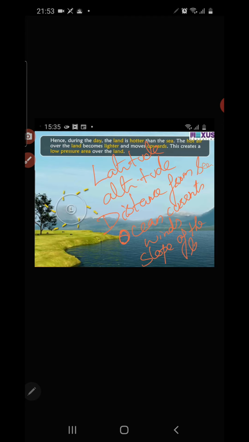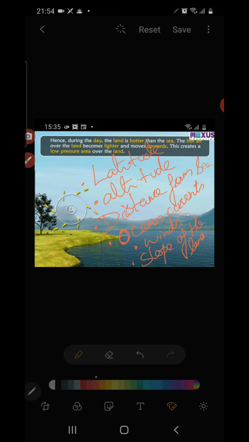Okay, so these are the points we discussed. Remember, learn it by heart. These are all the factors which affect the temperature of a place.